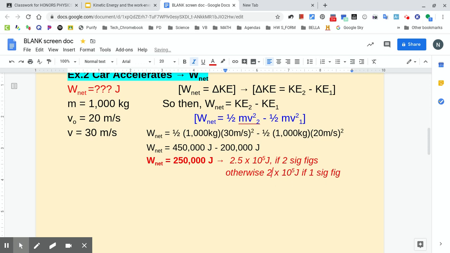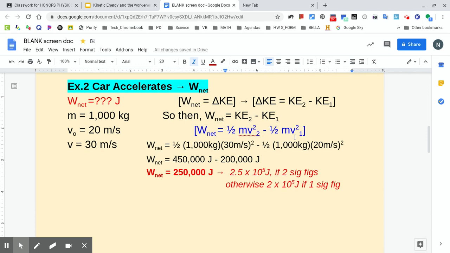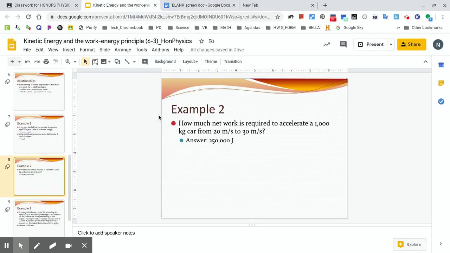You don't have to. I don't know if there are any questions on what we did to solve for the net work by using the change in kinetic energy and breaking it down into the kinetic energy problems to solve for the W net. Okay. All right. Let's go ahead and go to the third problem.